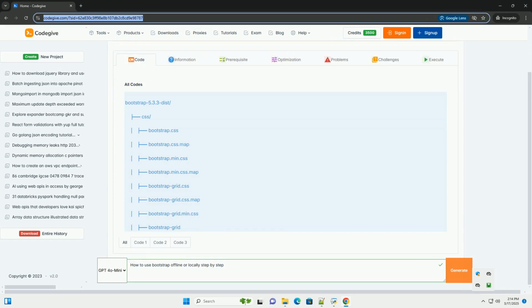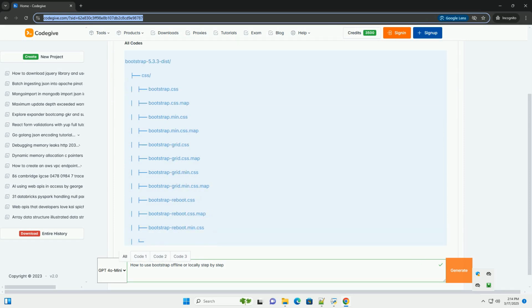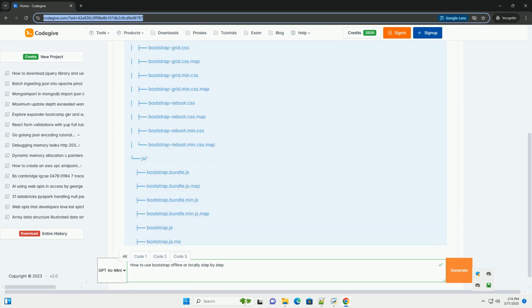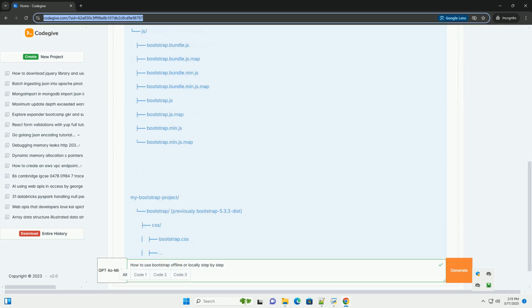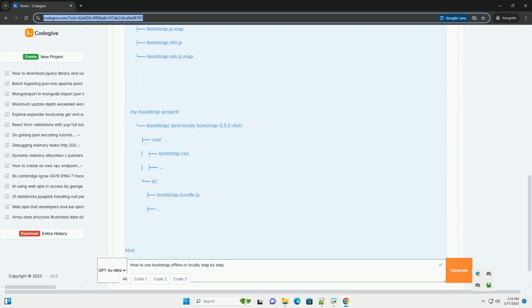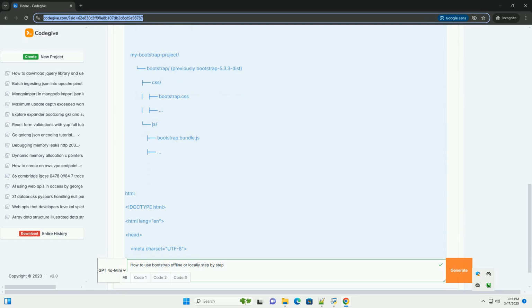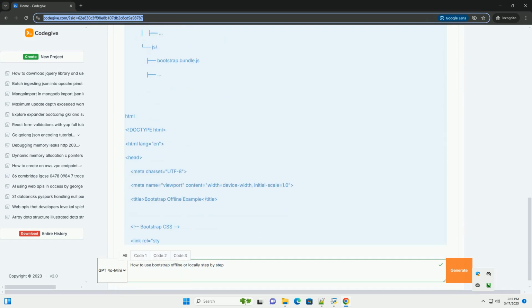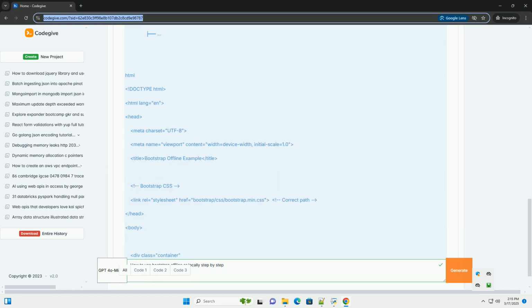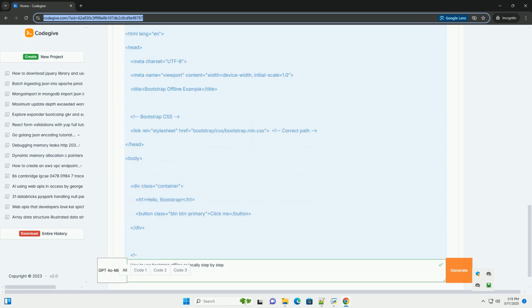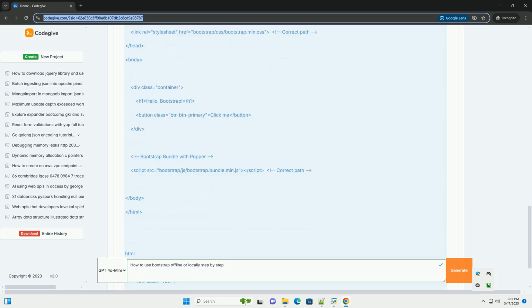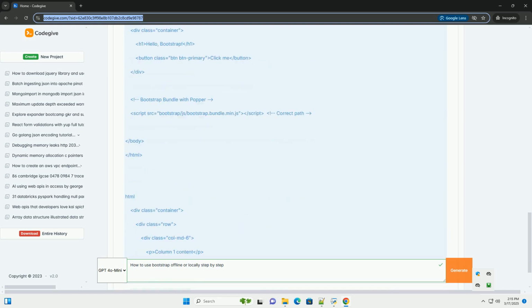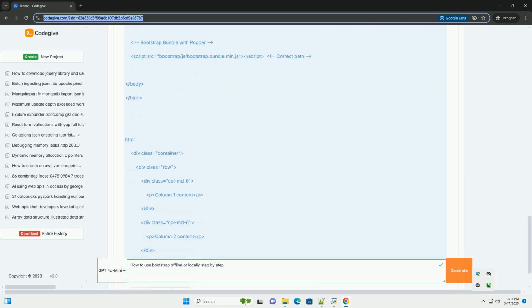Using Bootstrap offline, locally: a comprehensive guide. This tutorial will guide you through setting up and using Bootstrap in your web projects without relying on a content delivery network, CDN. Working offline provides several advantages, including faster loading times, since files are served directly from your machine, more control over the specific versions you're using, and the ability to work on projects even without an internet connection.